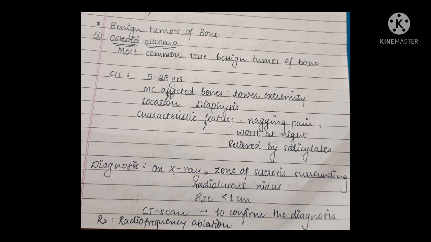For diagnosis, on X-ray, we see a zone of sclerosis surrounded by radiolucent nidus, and the size is usually less than 1 centimeter. CT scan can be done just to confirm the diagnosis. And treatment is radiofrequency ablation therapy.